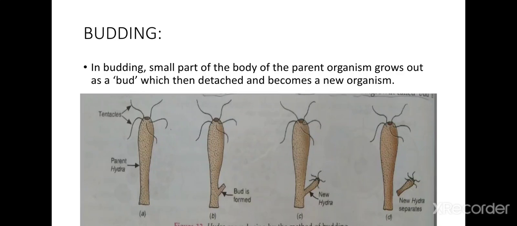In this picture you can see that the body of this hydra has a small bud. When this small bud grows, ultimately the time will come when it detaches itself from the parent body and grows individually. Hydra is not a single cell. It is a simple multicellular animal. It is a group of cells.